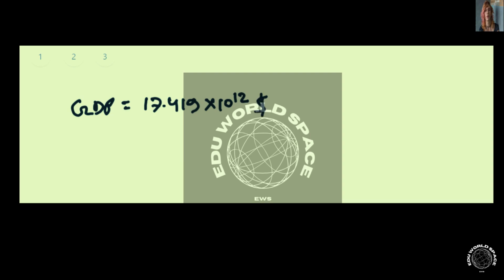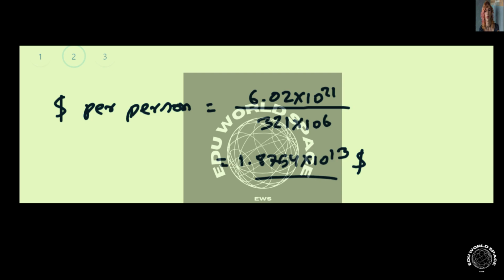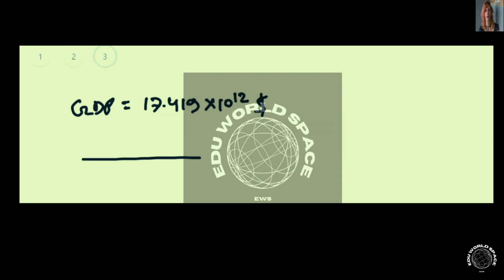Now we have to compare the dollars received per person with this value. That means dollar received per person is 1.8754 times 10 to the power 13.